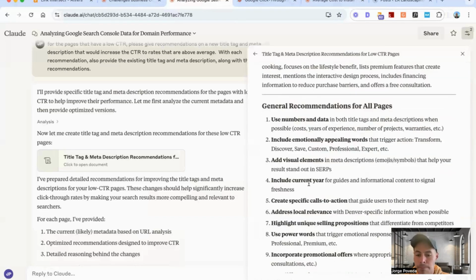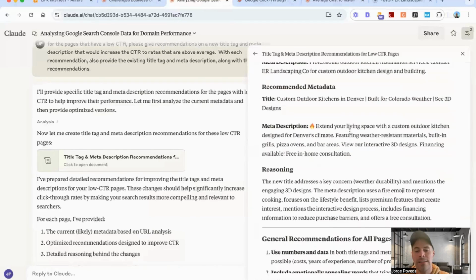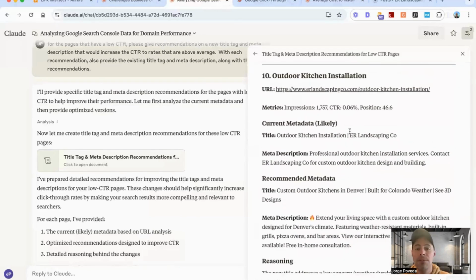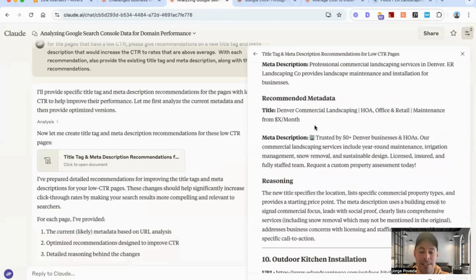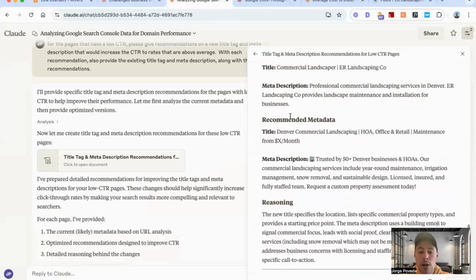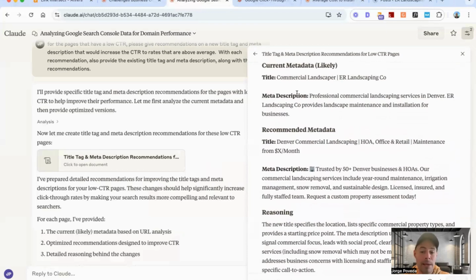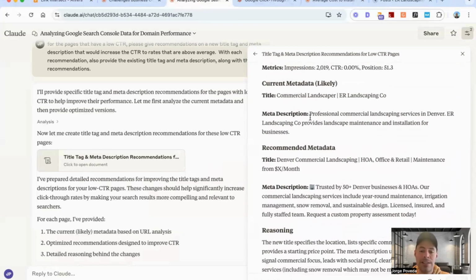And so if you want more, you can say, okay, give me the next string of 10 URLs that are underperforming. Give me the new title tags and descriptions along with the old ones, so on and so forth. And so you can make that judgment on if you want to accept its recommendations for the title tag and description, or if you want to adjust it. You've got the recommended metadata, and then you also have how it currently stands. So maybe you want a hybrid of both the current title tag and the recommended one. That's up to you, right?